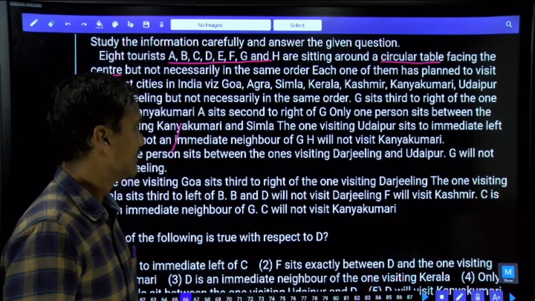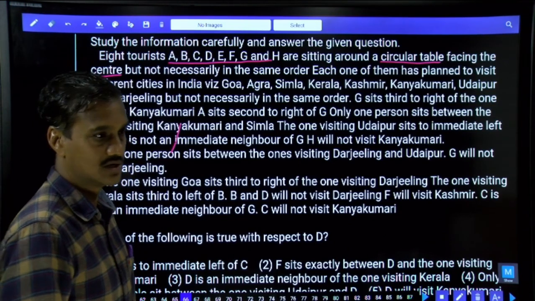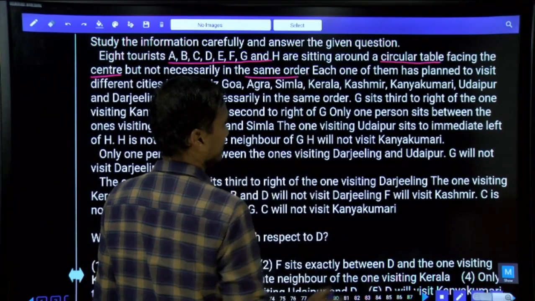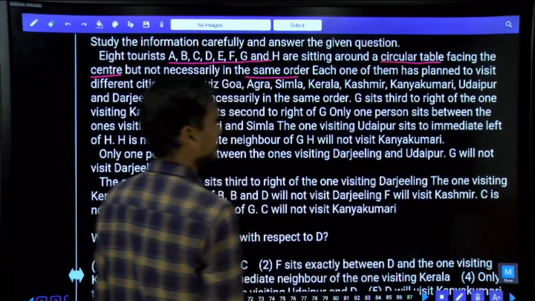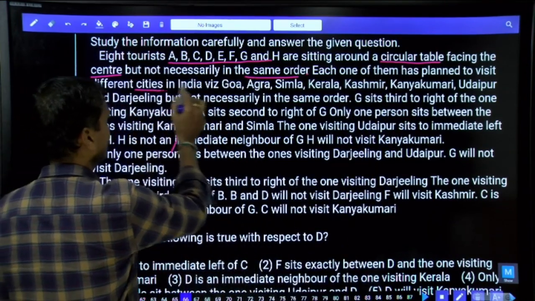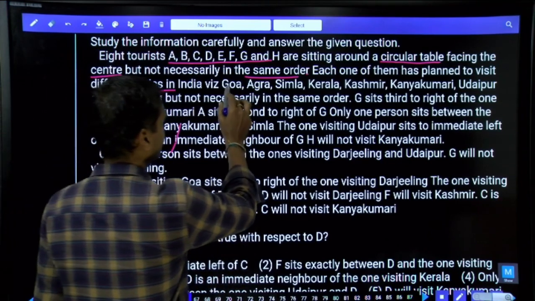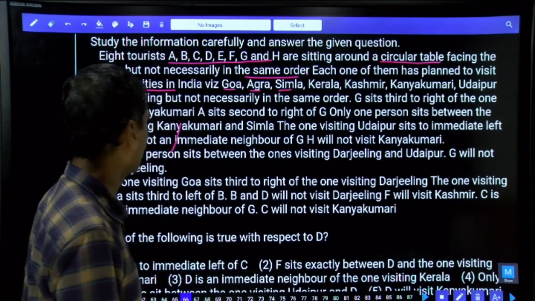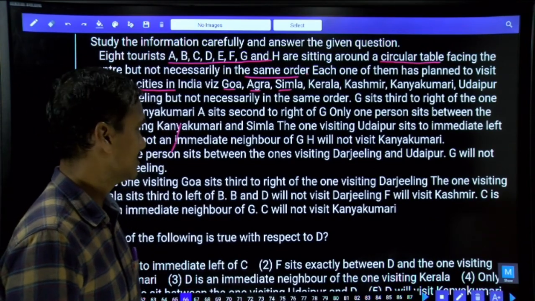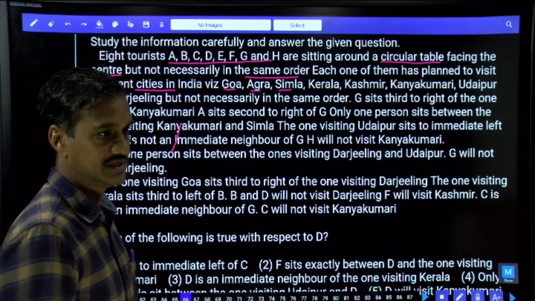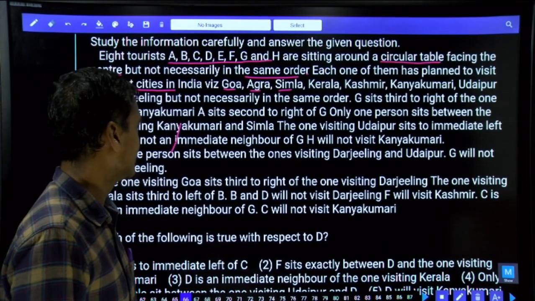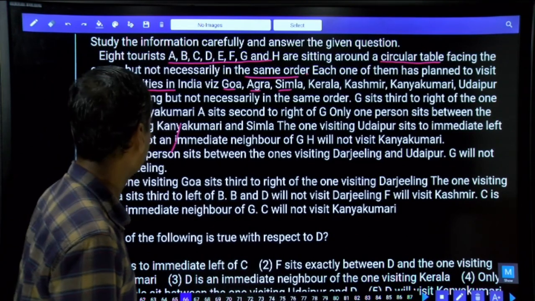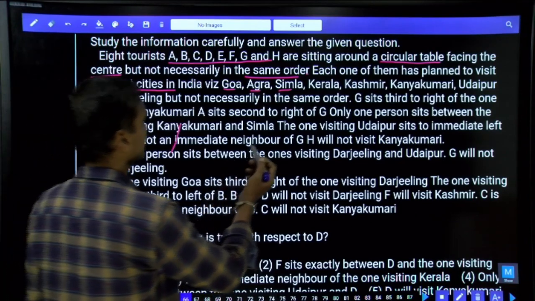Now we need to look at whether any other parameter is given along with this one or not. Next, but not necessarily in the same order, each one of these 8 persons, A through H, has planned to visit a different city in India. And what are the cities? 8 different cities: Goa, Agra, Simla, Kerala, Kashmir, Kanyakumari, Udaipur, and Darjeeling. So the basic information is: 8 persons A to H are seated around a circular table, and each has planned to visit a different city. Then, from here, the statements start.